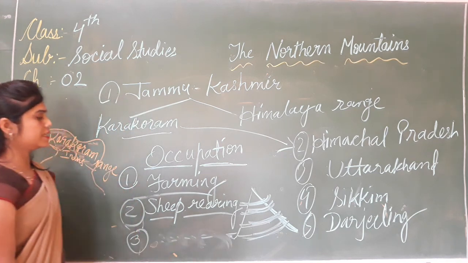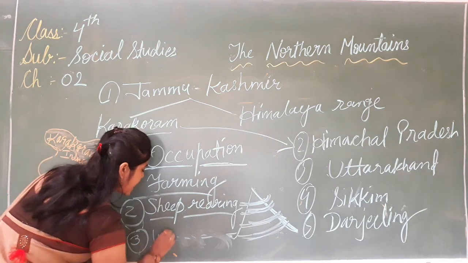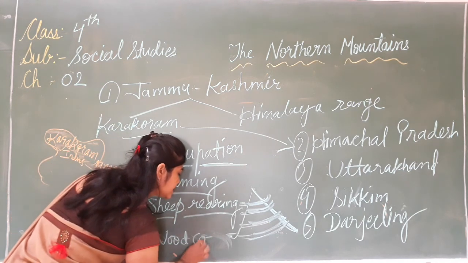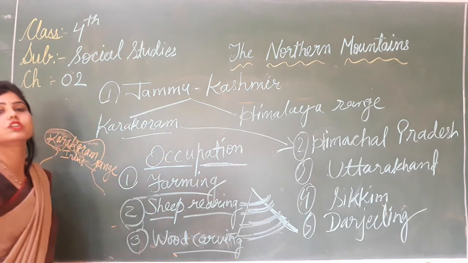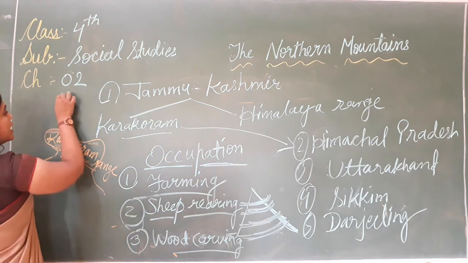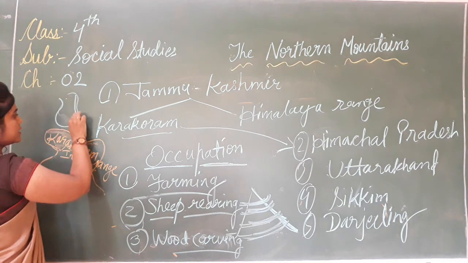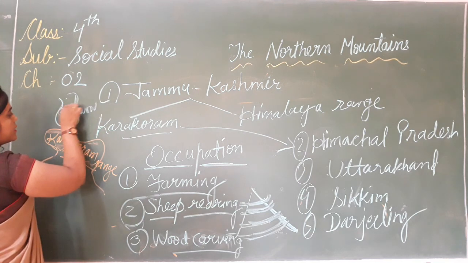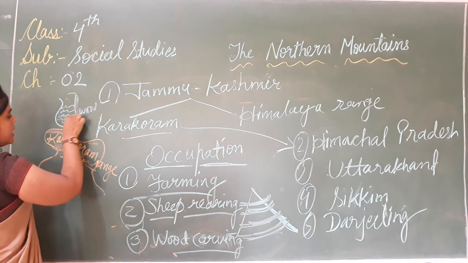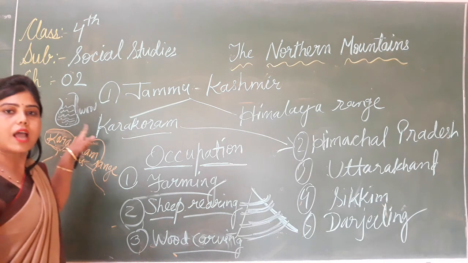And the third one is, what is the occupation of people living here? Wood carving. The third one is wood carving. Wood carving means woodwork. Here this pot is made of wood, so they cut this and make designs, so that is called wood carving.